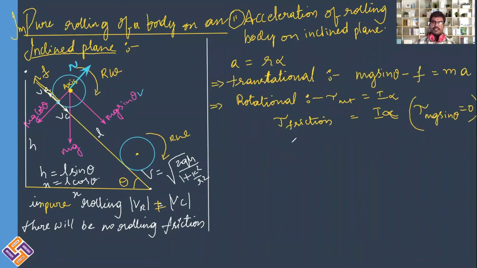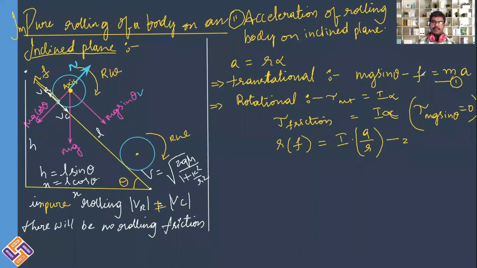And torque due to the frictional force is R into frictional force F, which is equal to I into alpha, which can be written as a divided by R. Right? Now this is equation number 1.